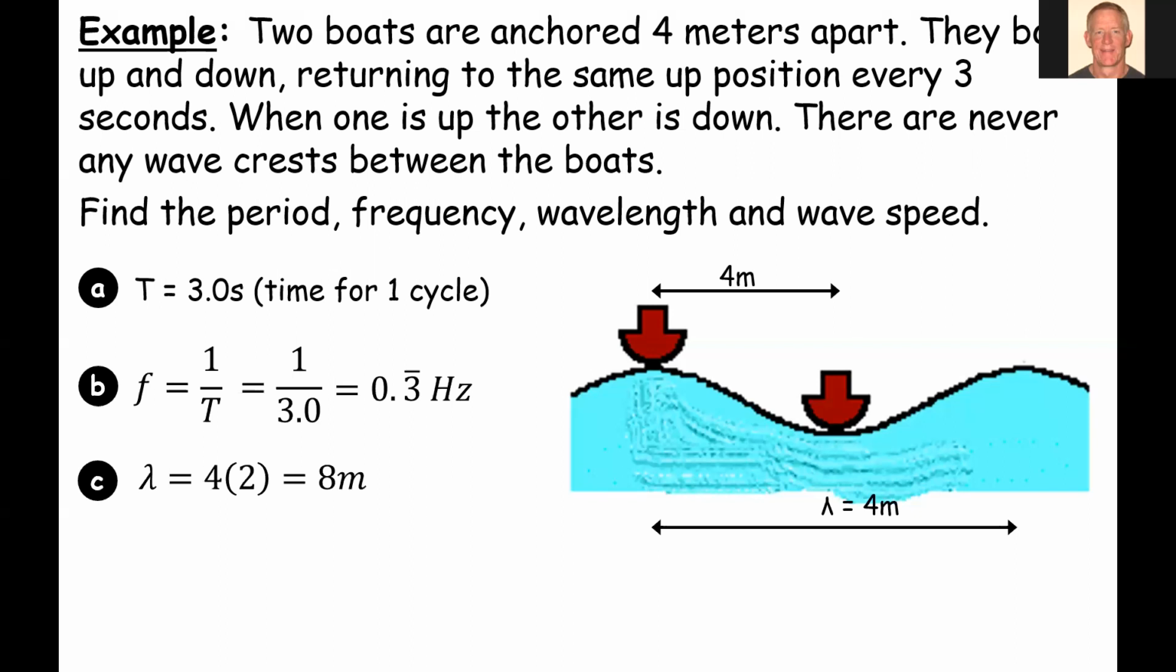Now, that's a typo on my slide. That should be 8 over there, but I show it 8 on the left. And then the last part, again, we'll use our wave equation since we know the frequency and the wavelength, and we multiply those together and we get about 2.6 meters per second.